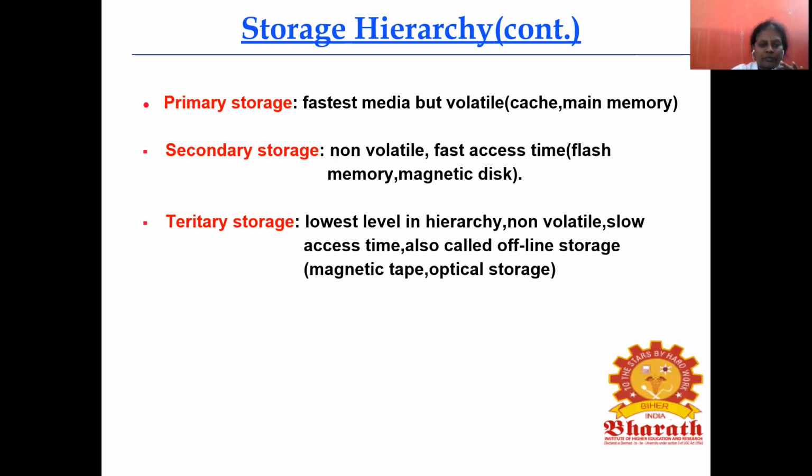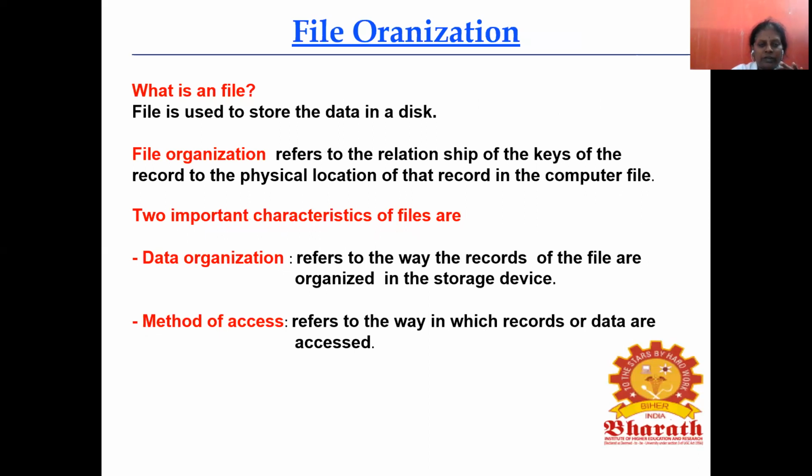Next one, we'll go for file organization. File means what? File is used to store the data in a disk. If we are entering data, it will be entered in the file, and the file will be stored in the disk. So in a database management system, the data is called records.